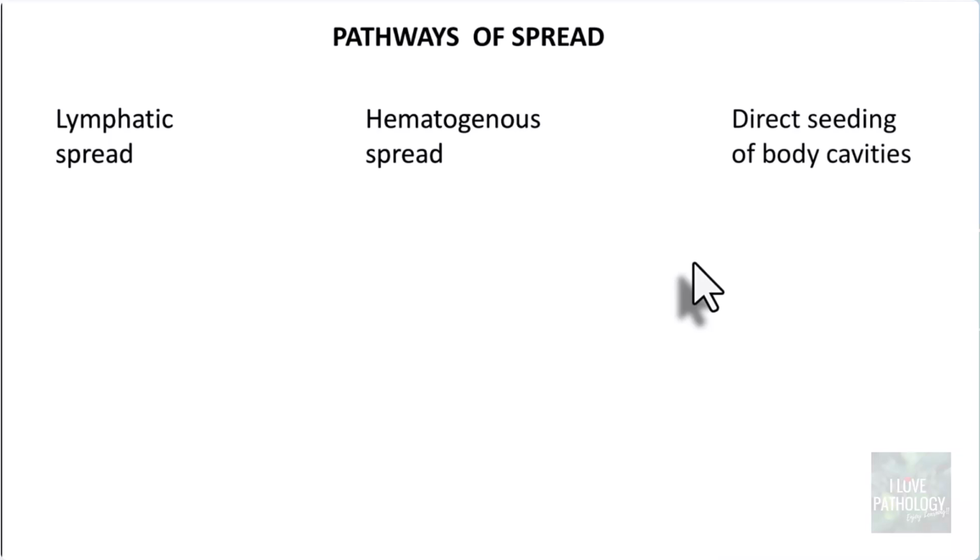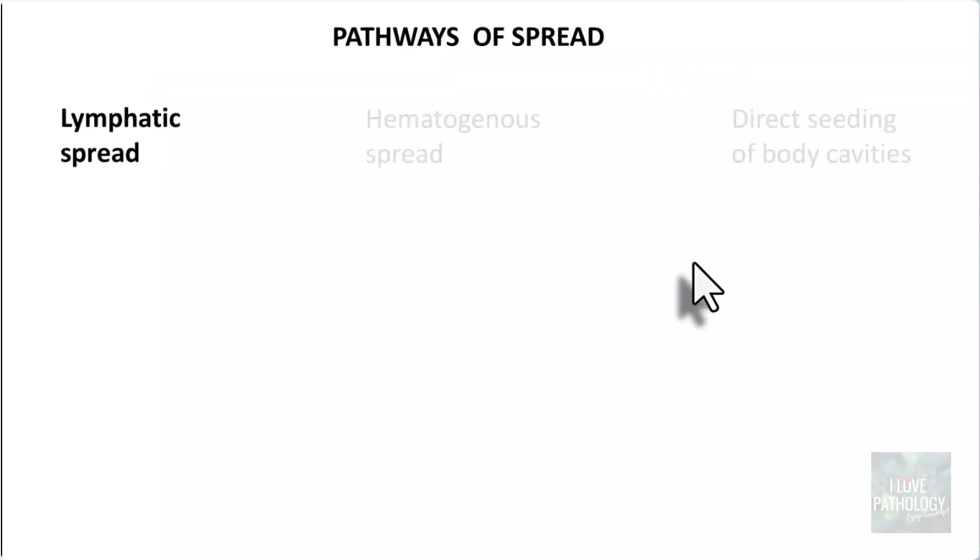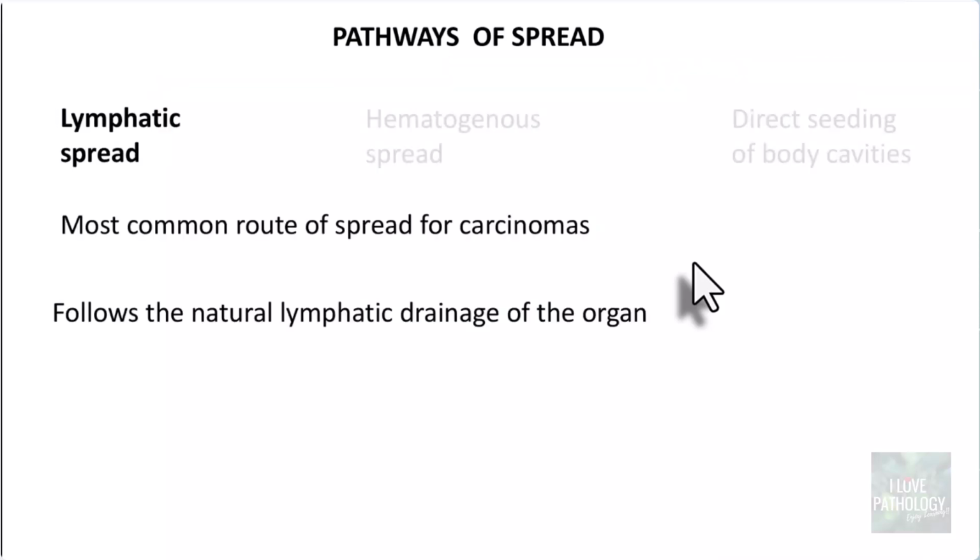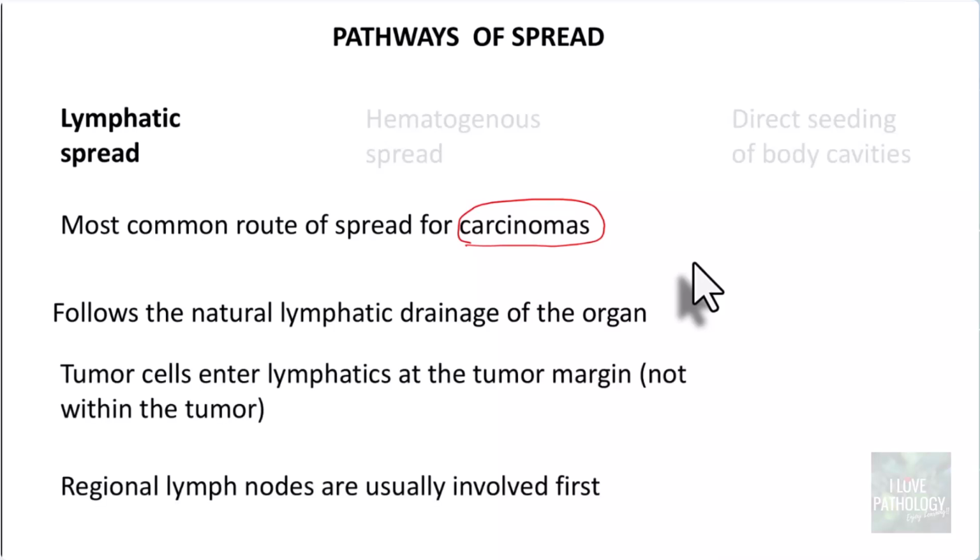Now we will talk about the various pathways of spread of metastasis. There are three important pathways. One is the lymphatic spread, second is the hematogenous spread, and the third is direct seeding of the body cavities. The lymphatic spread is the most common route for the spread of carcinomas. That is very important. Okay, it is the most common route of spread for carcinomas because it follows the natural lymphatic drainage of that particular organ.